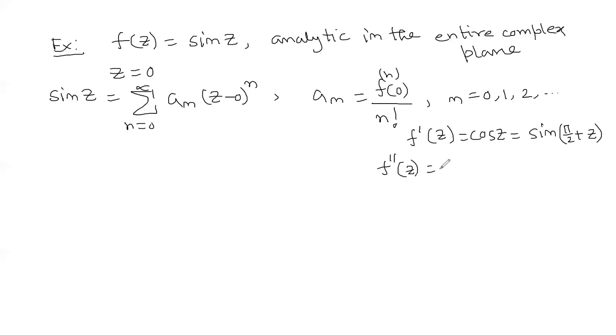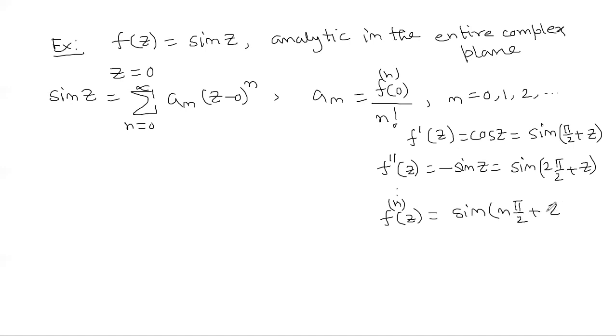It is minus of sin z, which I can write as sin(2 pi by 2 plus z). If you continue the process, you will get the nth order derivative as sin(n pi by 2 plus z). Okay, what do you require? You require f^(n) at the point 0, so it would be sin(n pi by 2).